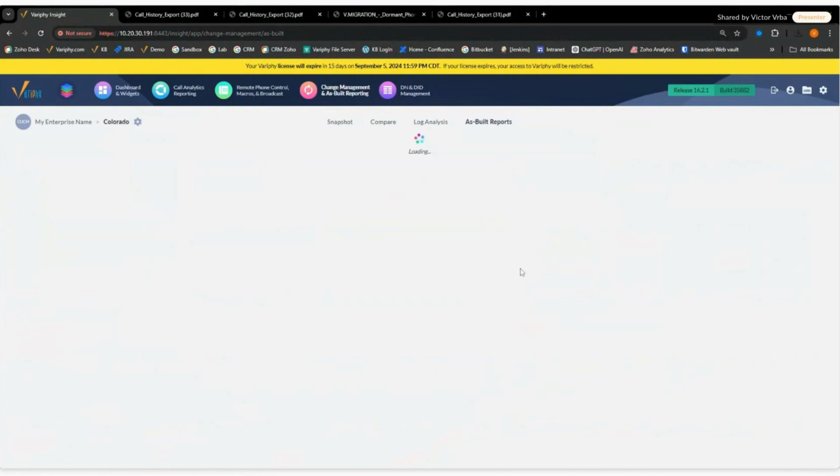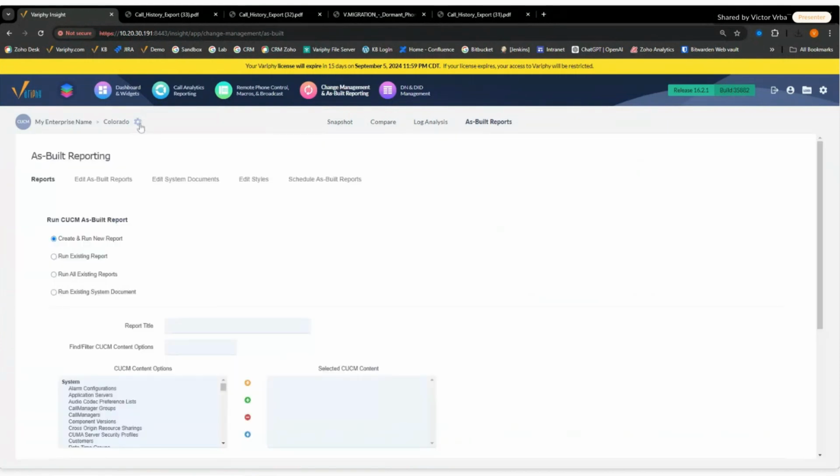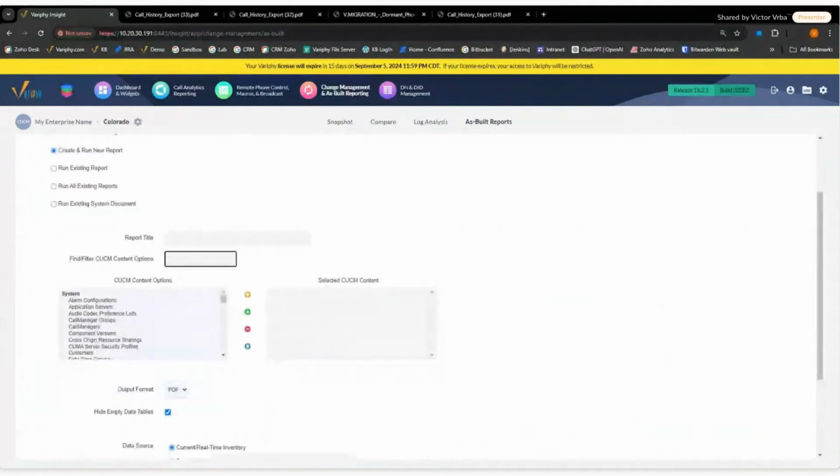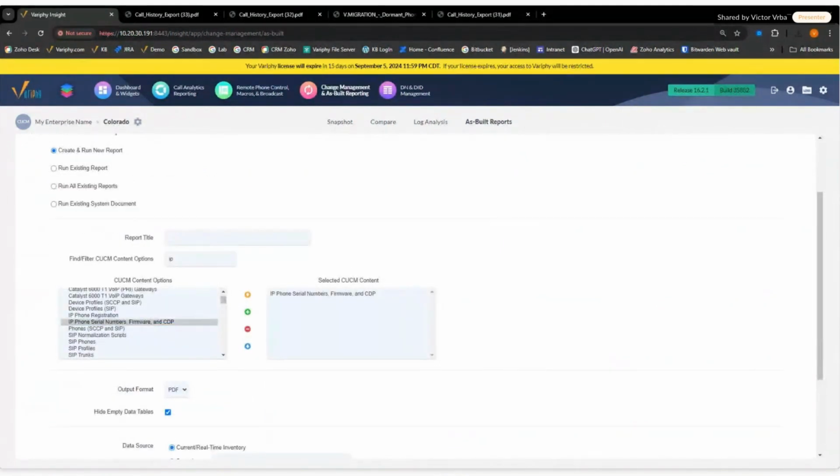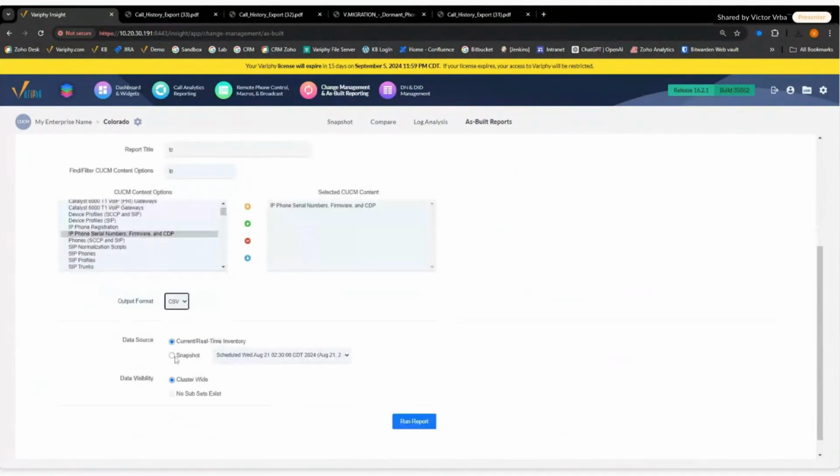So this cluster I know has a couple of phones in it, I believe. Let's see if we've got some in here. And we'll run it off our current real-time inventory. This is a pretty small cluster, so it should run relatively quickly. But essentially, we're going to open this up, and we're just going to add a filter on our columns.